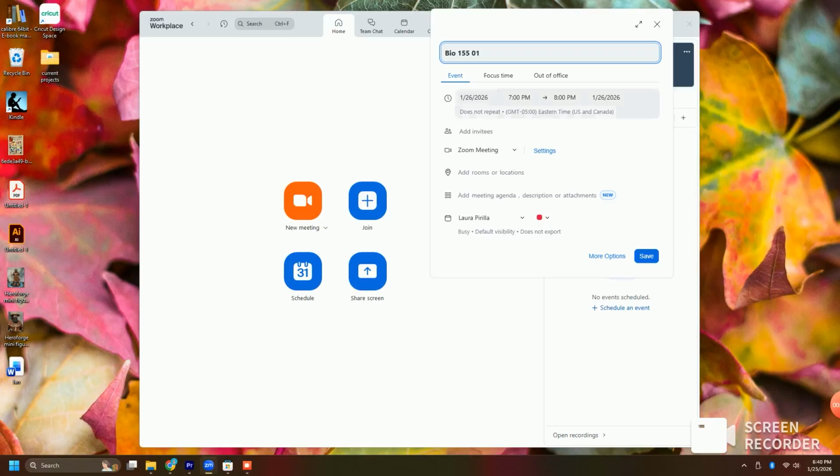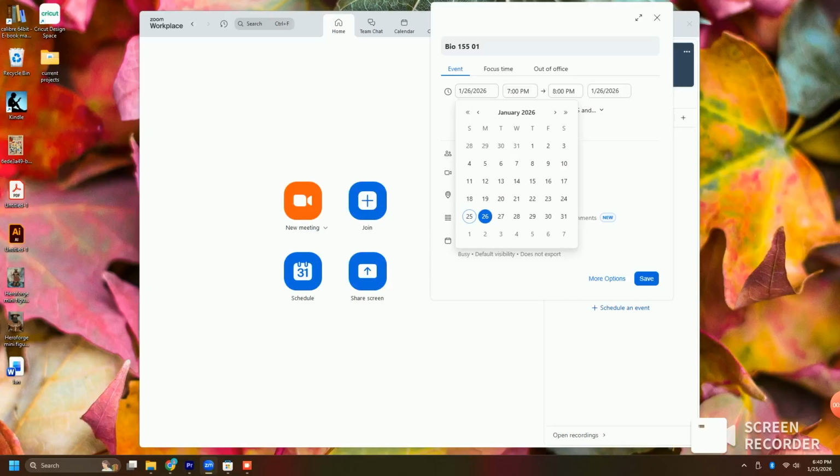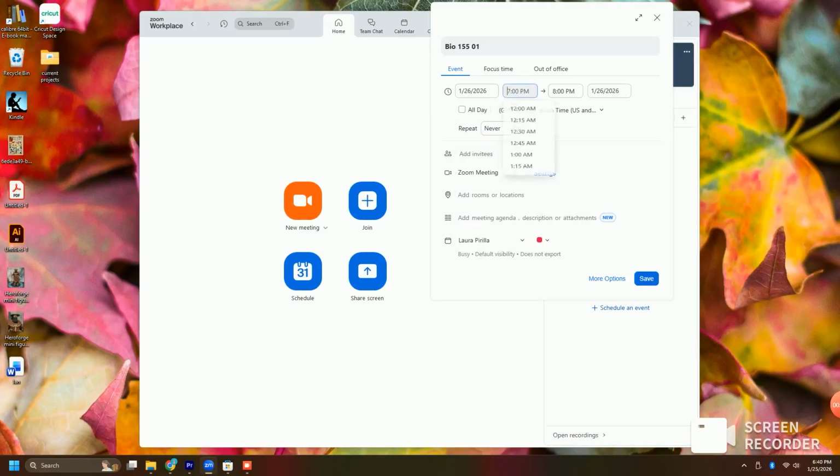15501. I would change the date to Monday because that's tomorrow. I would change the time to 9:30 a.m. because supposedly that's when my hypothetical class starts. And I would change the end time to 11:15 because that's the end time. And then I would click save. I would go to tomorrow's calendar by clicking that forward arrow. You see that I have this Zoom meeting scheduled.